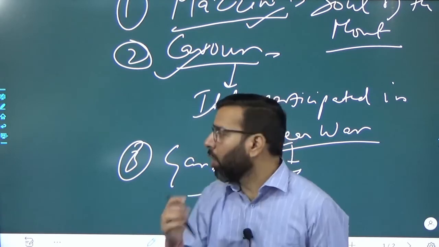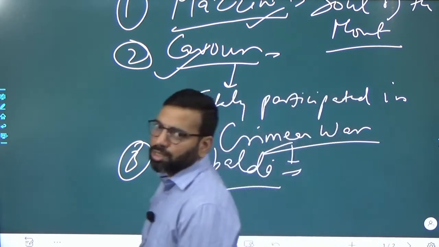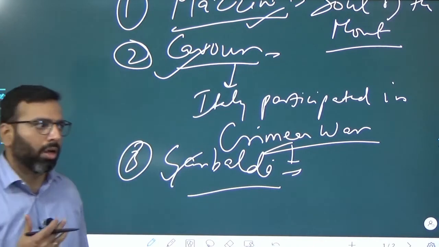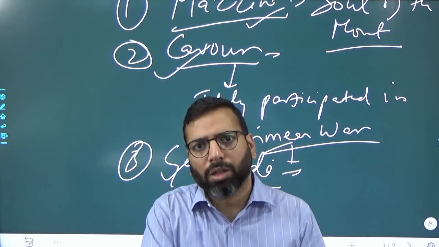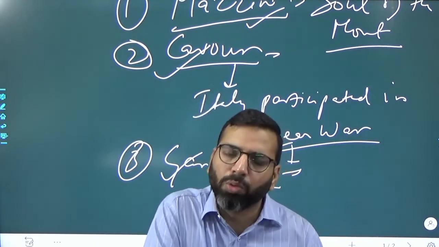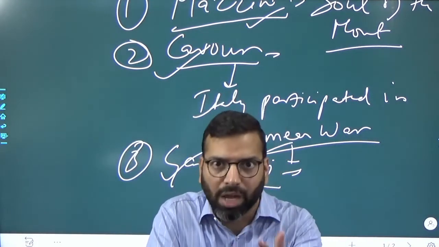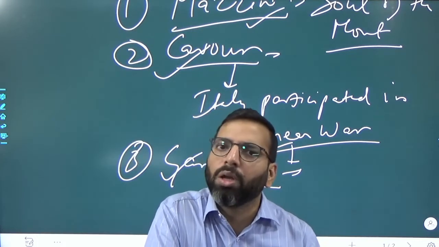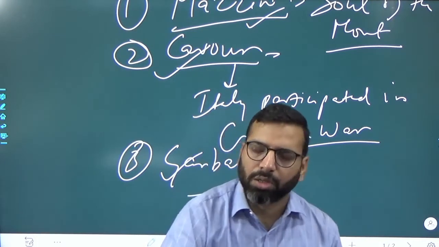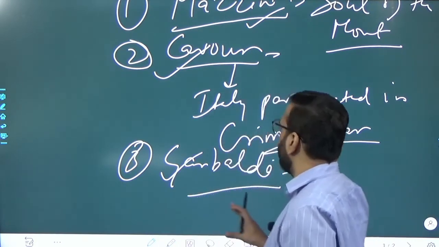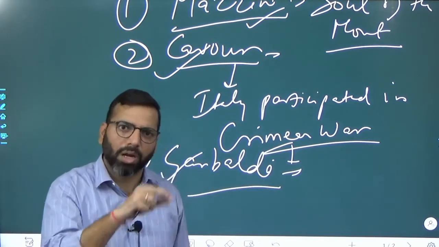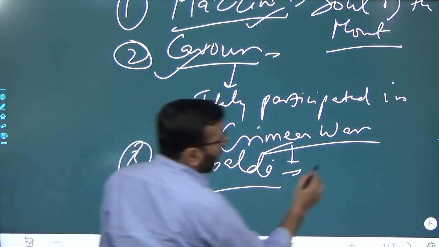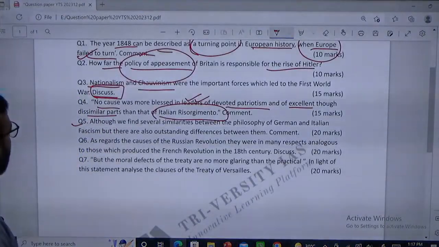That is the role of Garibaldi, which you need to discuss, and at the end you should highlight the support of Victor Emmanuel II, who was the king of Italy or king of Sardinia, under whose leadership this whole process was completed. So with this, for question number 4, you know what to write and how to write: introduction, then body part, all the things we have discussed. Then we have seen question number 4.